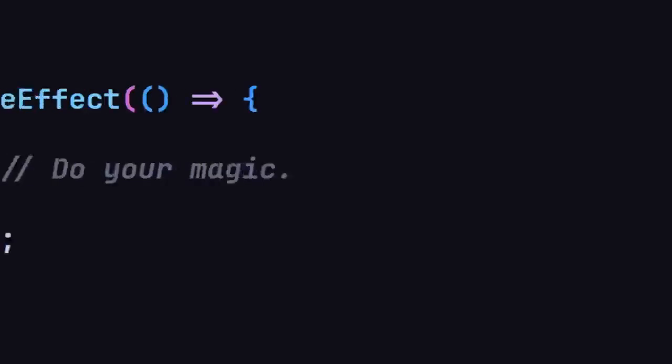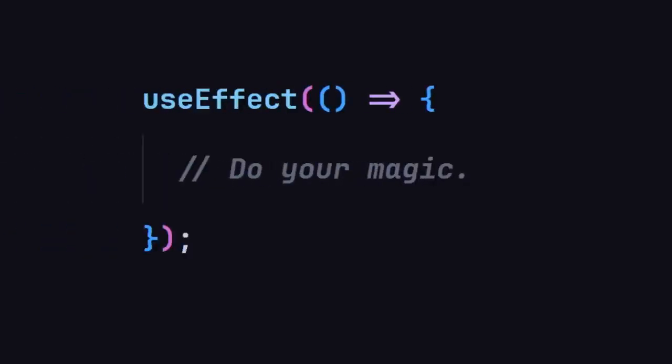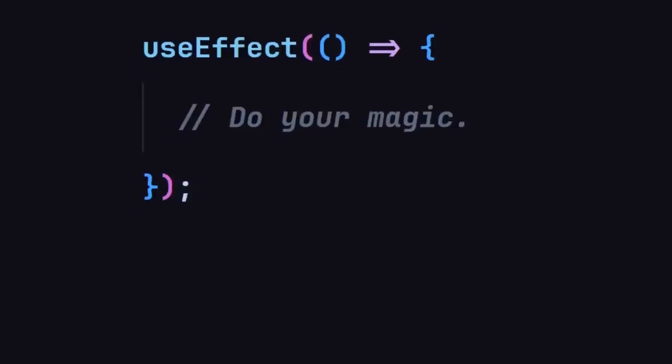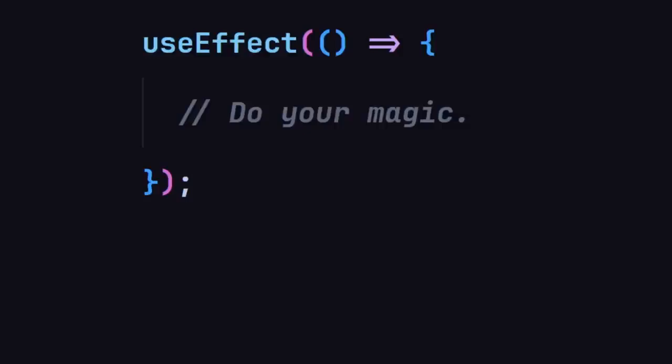So how will the syntax look? Here you can see we are first of all using our useEffect hook, and inside this useEffect hook we are providing our callback function to it, and inside that callback function you can do anything you want to do. But there are a few things that I want you to keep in mind when working with useEffect. The first thing is, here you can see we are not providing any array. That array is called the dependency array, which I'm going to be explaining in a few seconds. So anytime we don't specify the dependency array, that callback function will be called on every single render. I want you to keep that in mind.